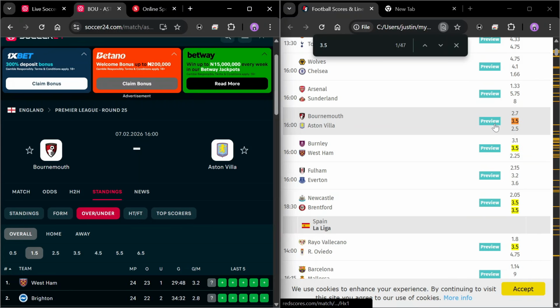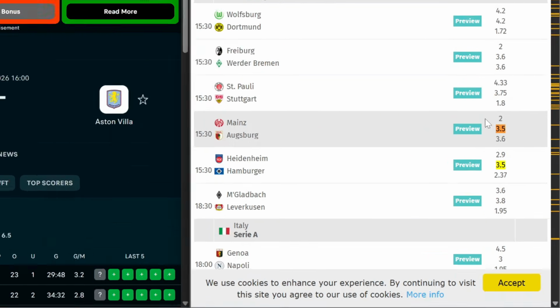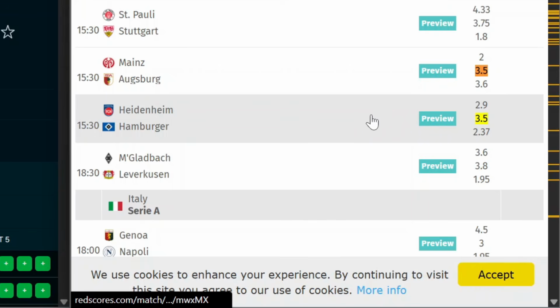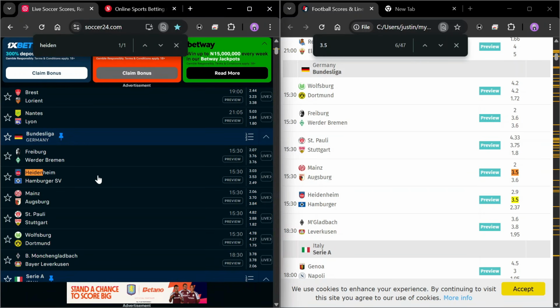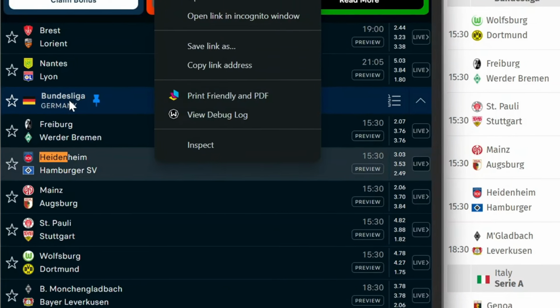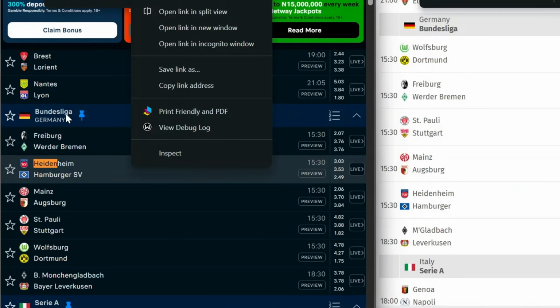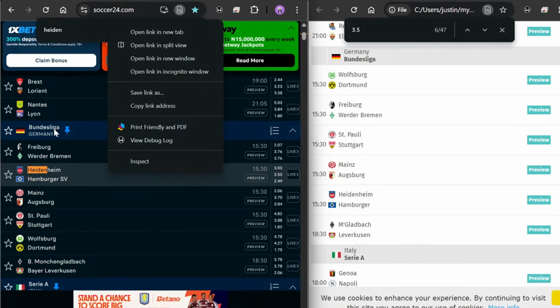And if we click on down, it takes us down to the other odds we'll be having. So this is not one of those games. Rayo is not one of those games, but we have Hamburger having this particular odd 3.5 and away smaller than the home odd. So we are going to come over to Soccer 24 and then see this particular game, the analysis we can get from this game to actually verify. And you can see from this is the German Bundesliga, another high scoring league.